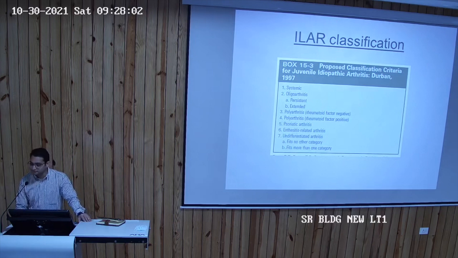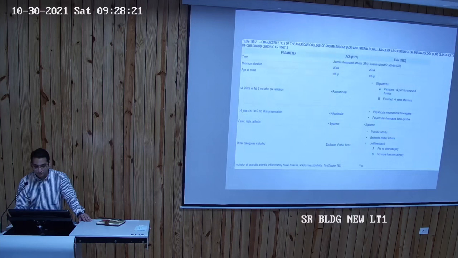Point number 6. And the last one is undifferentiated. Basically, अगर वो किसी में fit नहीं हो रहा है या फिर वो if it's fitting in more than one category, then it comes under point number 7. So these are the 7 criteria, 7 types of JIA we should all know, and we'll talk about each one of them in the subsequent slides.